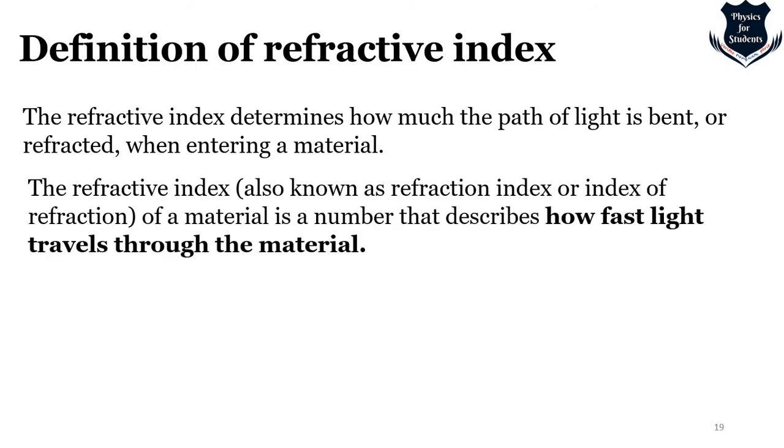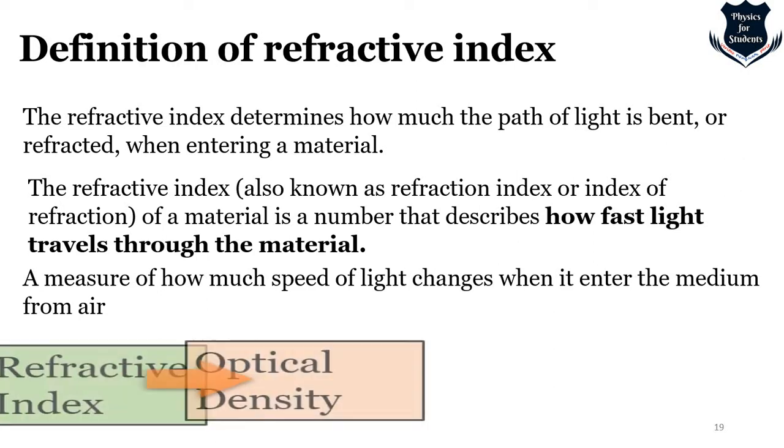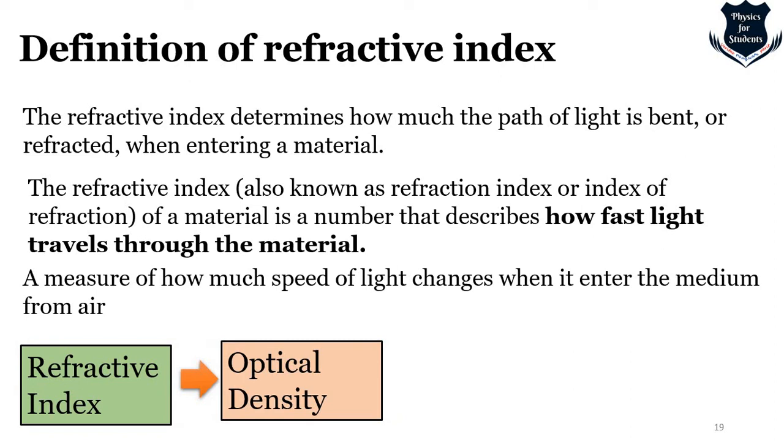So the refractive index of a material is a number that describes how fast light travels through the material, also known as refraction index or index of refraction. It is a measure, that means it's a number, right? It is a dimensionless number of how much the speed of light changes when it enters the medium from air. Now you might find, what is the relation? I told you about optical density, which is called the absorbance of material. Now I am talking of refractive index. What is the relation? The relation is this.